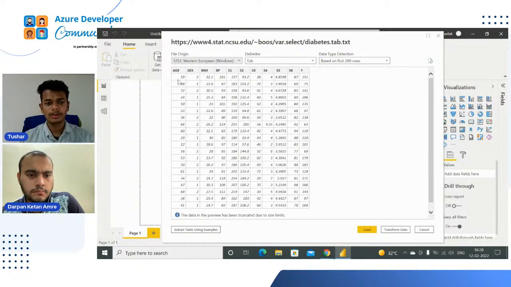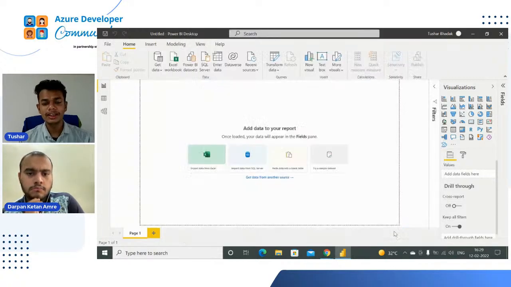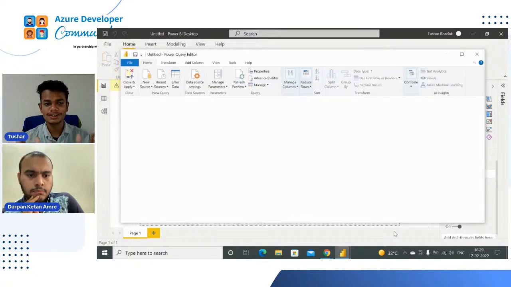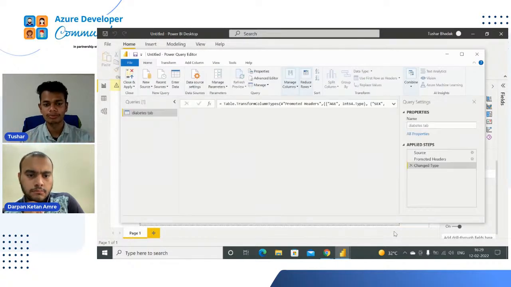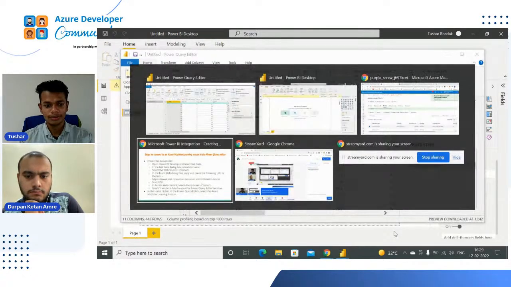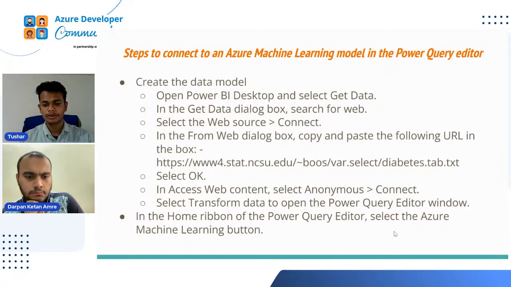So see, all our data is imported. Now we just have to click on the Transform Data button. While clicking on the Transform Data button, Power Query Editor is opening. So see, this is the Power Query Editor. Okay. So we had completed all these steps.